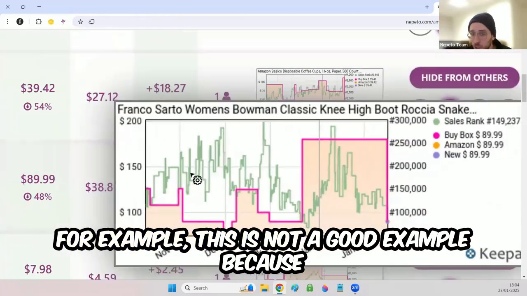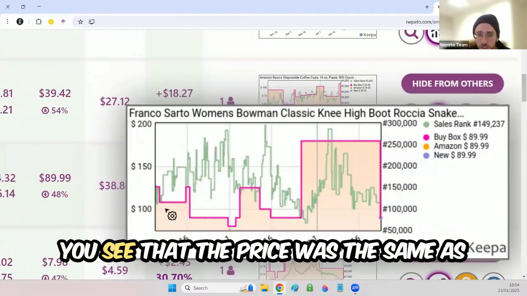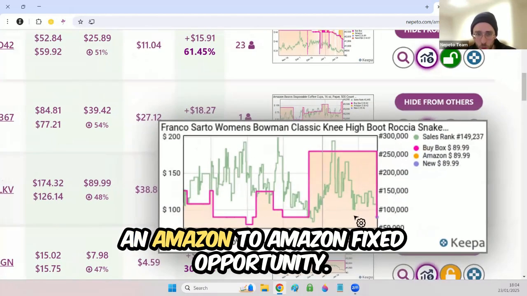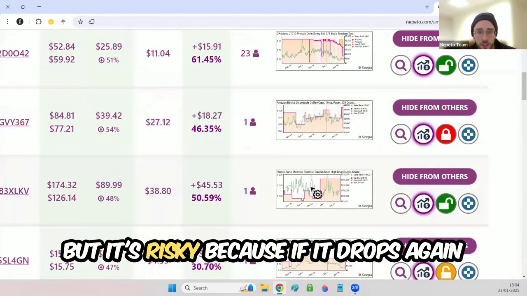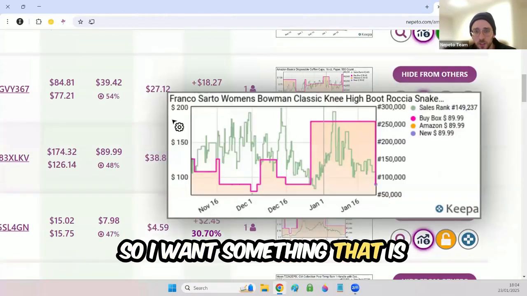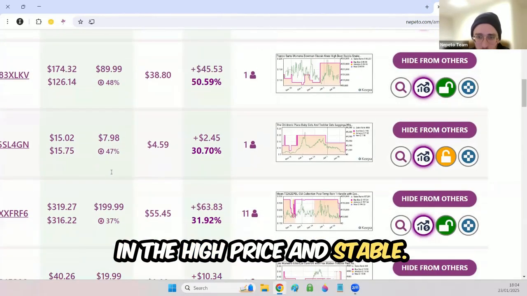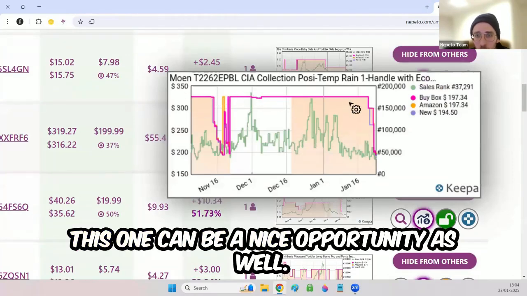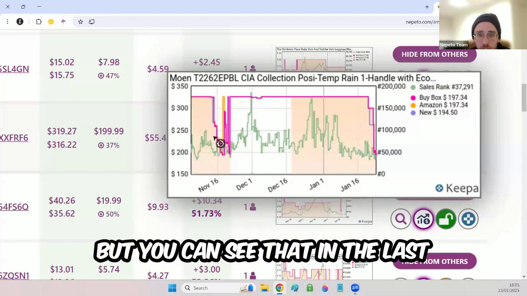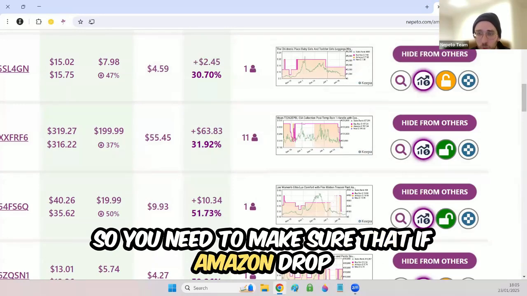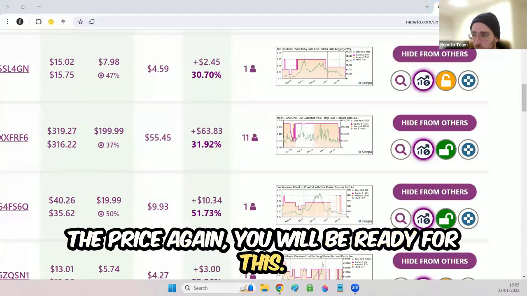For example, this is not a good example because you see that the price was the same as now, but then Amazon raised the price and dropped. This is why we show it as an Amazon to Amazon flips opportunity, but it's risky because if it drops again to the same price, I will lose money. So I want something that is in the high price and stable. This one can be a nice opportunity as well, but you can see that in the last months, they dropped the price as well. So you need to make sure that if Amazon drops the price again, you will be ready for this.